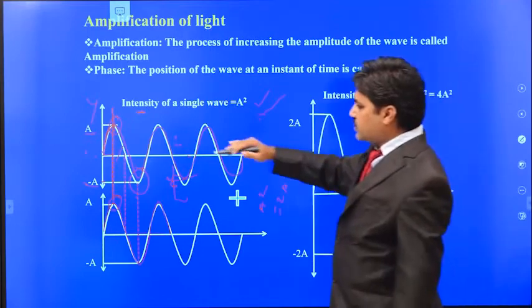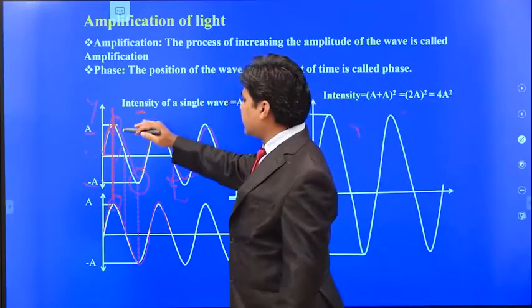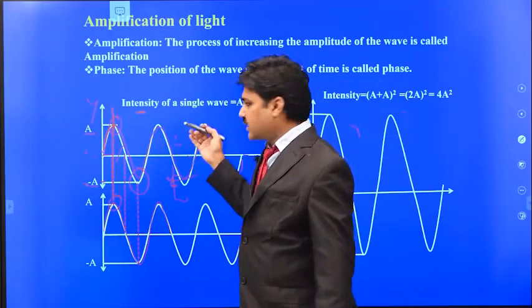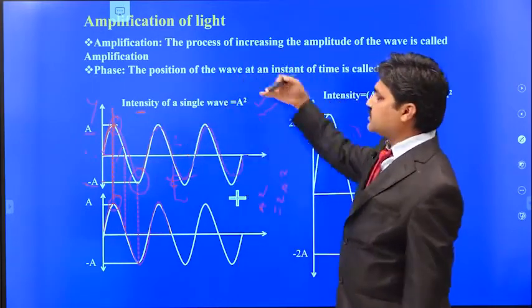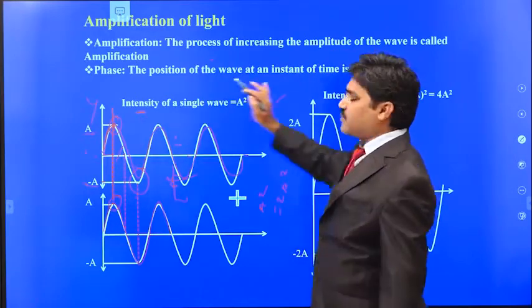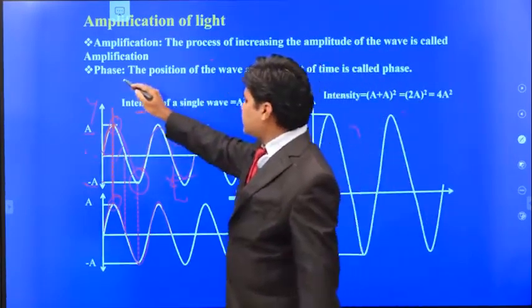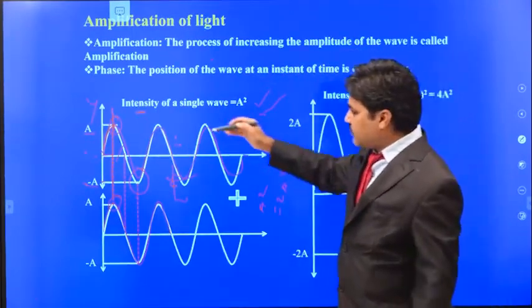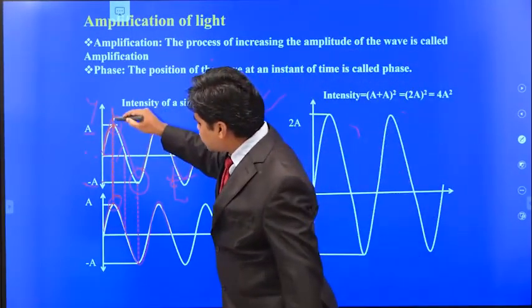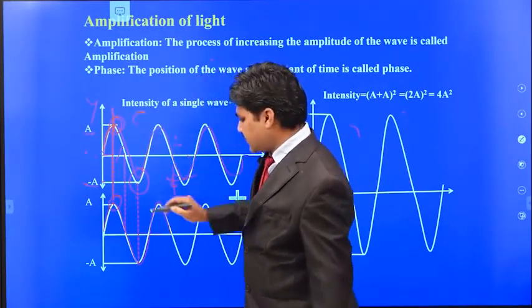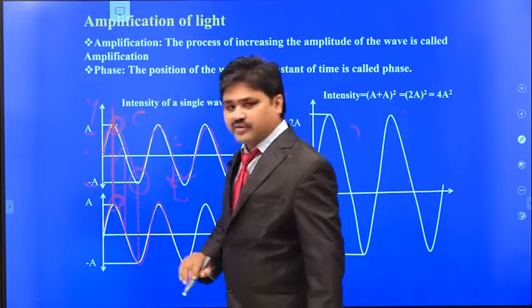Okay, so if you mix the two waves in the same phase, then you will get more amplitude. So here the amplitude becomes doubled, that means the amplitude is increasing. That's why the process of increasing the amplitude is known as amplification. The phase means the position of the wave at an instant of time. So the wave at a certain position at a certain time, this position is called the phase of this wave, and this is some position of the wave at a certain time.